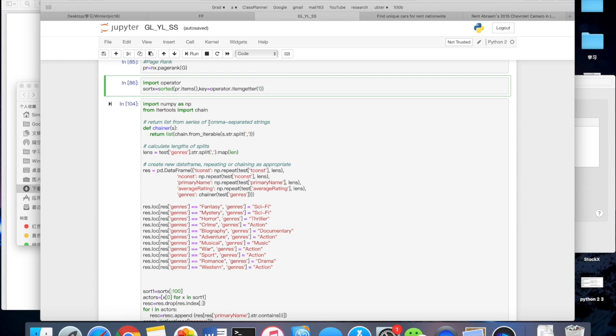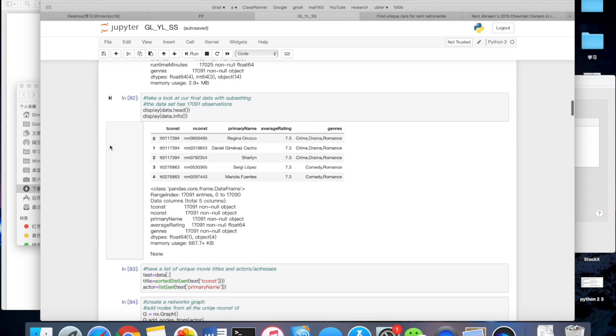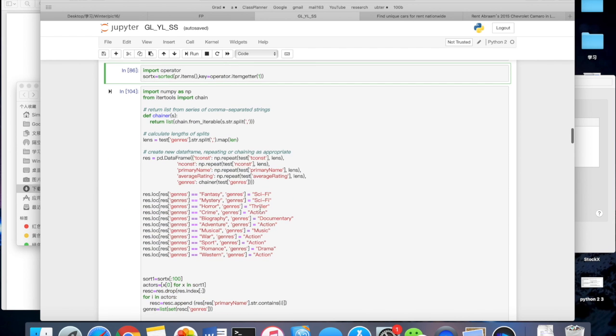up the cells of genres, because as we can see above, each movie has a lot of different genres that is stored in one cell. So in order to get how many genres one movie has, we have to break up the genres by splitting them by commas.